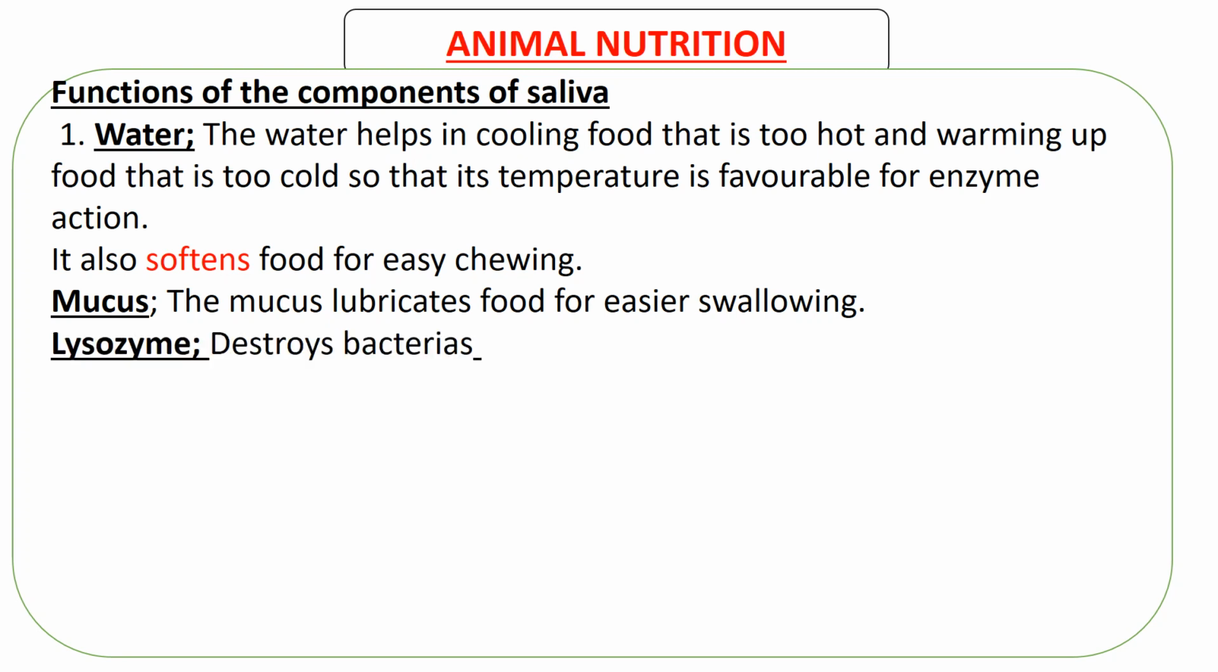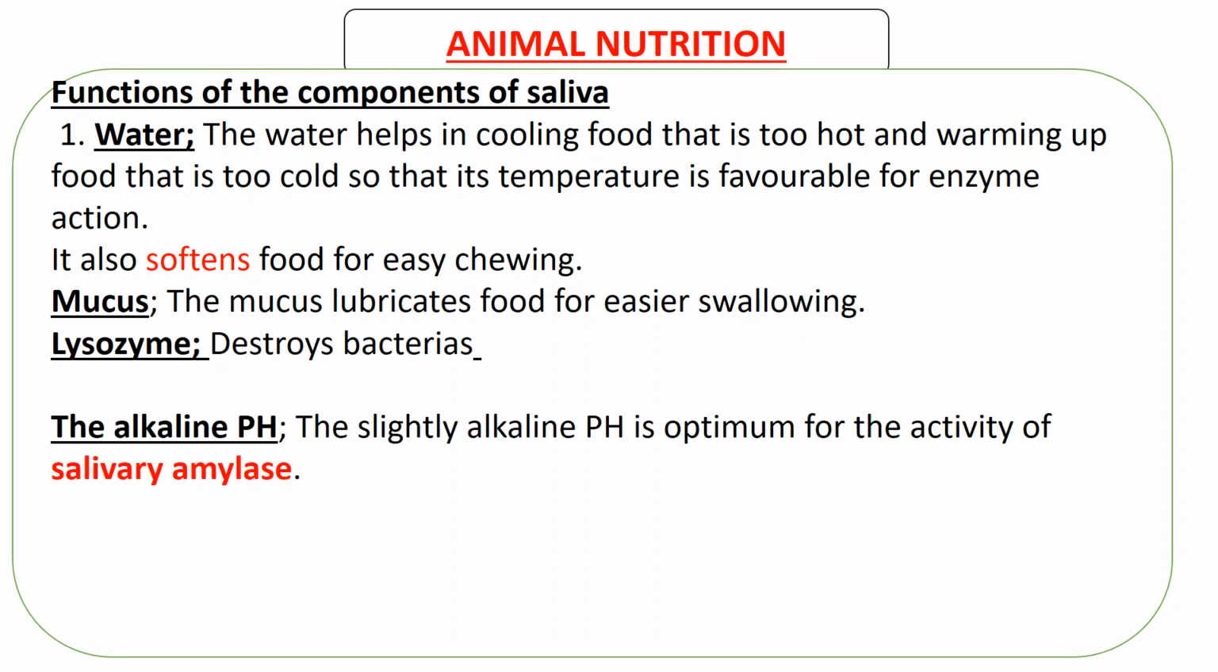Then the enzyme lysozyme: if your food has some bacteria or some germs, this one would destroy some of them. So its function is to destroy some bacteria, germs or toxic substances. Then I also mentioned that the pH of the mouth is slightly alkaline. Why? Because the enzyme salivary amylase, which is part of the saliva, works best at alkaline pH, meaning that its optimum pH is alkaline. Therefore, that alkaline pH in the mouth makes it easy for it to do its job.